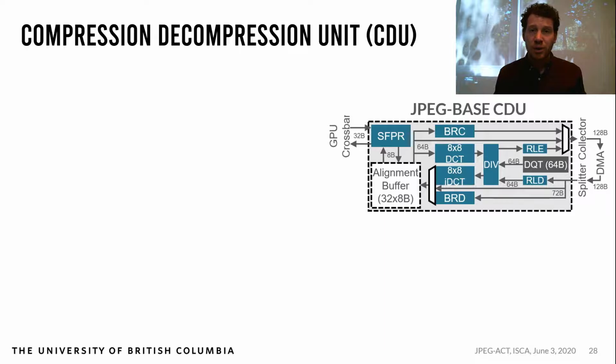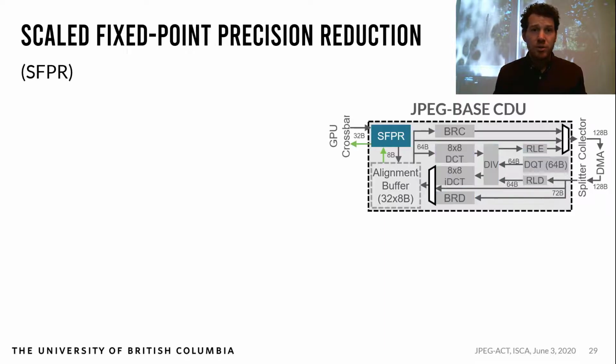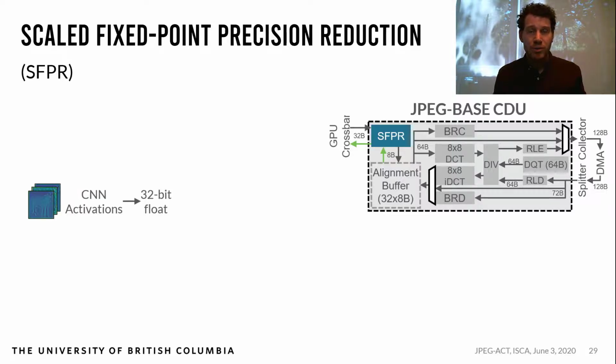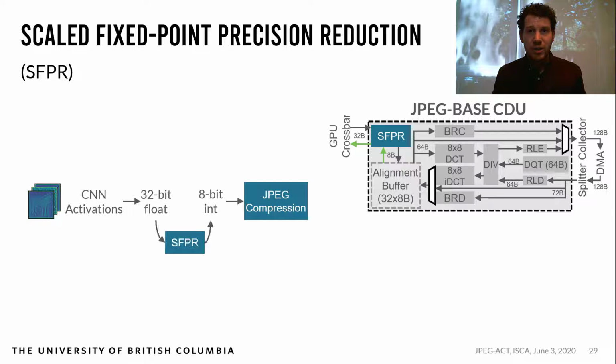I'll move these to the side while we go through the components of the CDU, starting with scaled fixed point precision reduction, or SFPR. CNN activations are stored in floating point, either 16 or 32 bits, whereas JPEG compression operates on 8-bit integers, mainly for area and power efficiency. We've observed that naively casting between these two can cause issues due to the wide range of activation magnitudes, so we designed SFPR to safely bridge this gap.